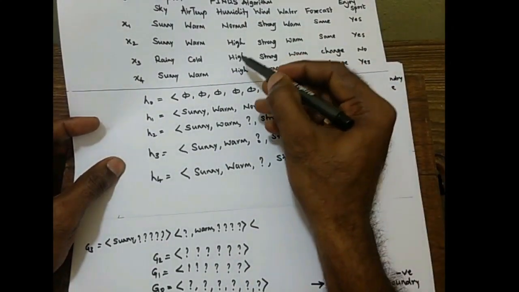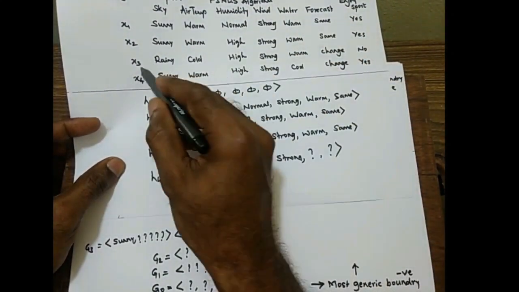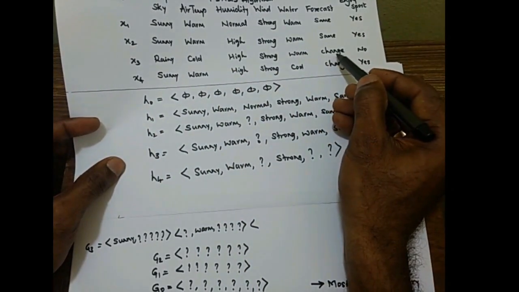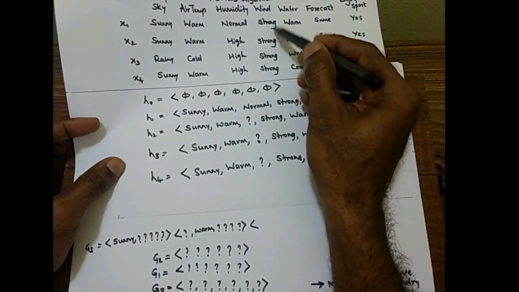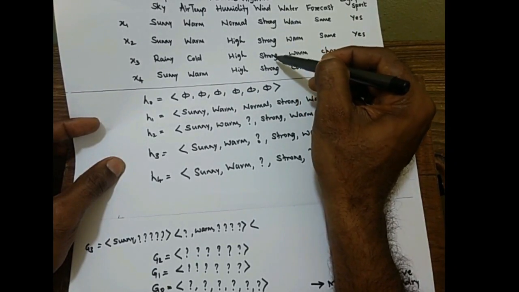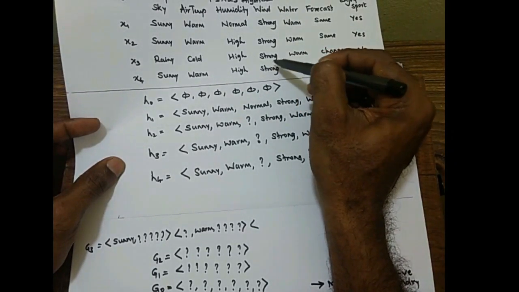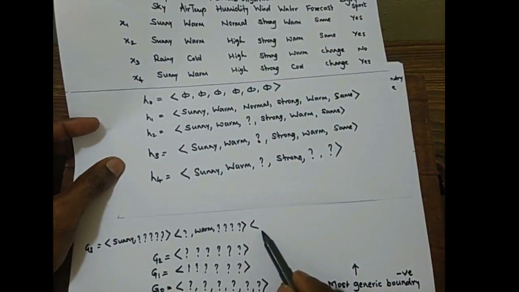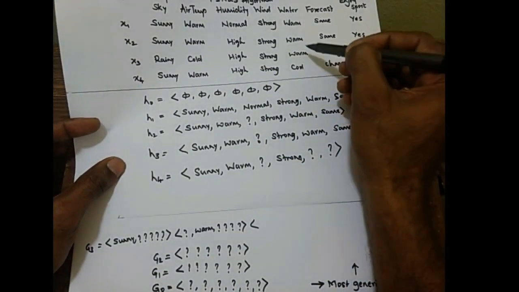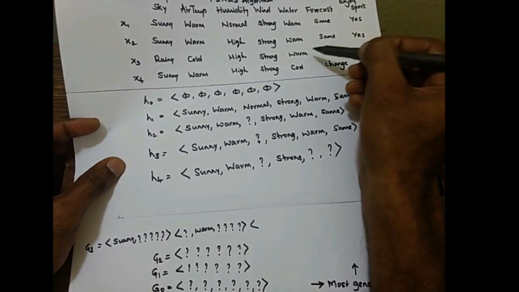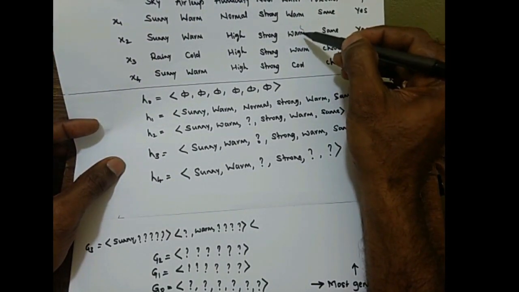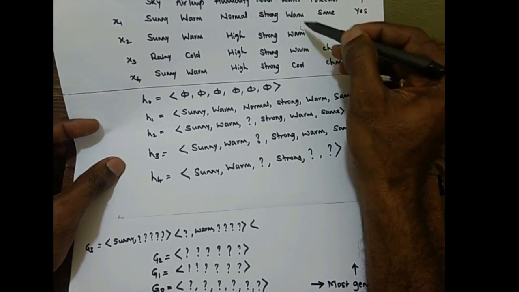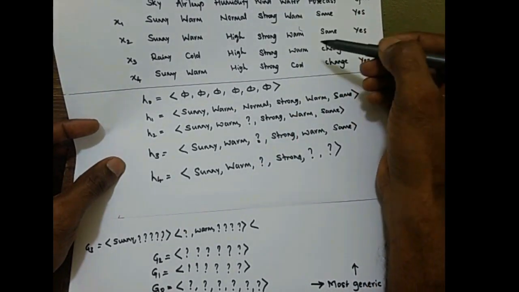Next we will go for the fourth one, strong. To show this training sample as negative, we need an opposite of the strong. It is not available. Hence again the fourth attribute value is also not considered. That hypothesis is also not considered. Next we will go for the fifth one, warm. The opposite of the warm is not available. Again this will be discarded. That hypothesis is not written.